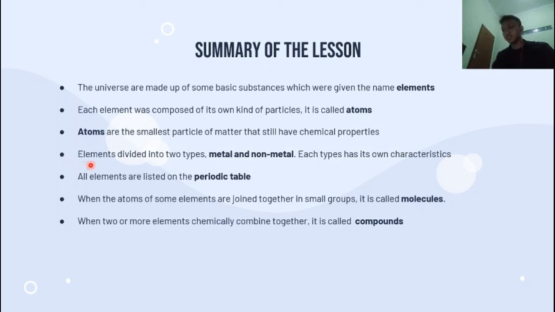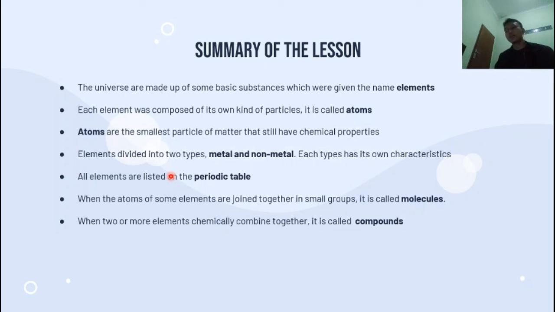Okay, the next is the types of elements. We have two types of elements: the first one is metal and the second one is non-metal. Each type of element has its own characteristics. All elements are listed on the periodic table. Scientists have already found around 118 elements.